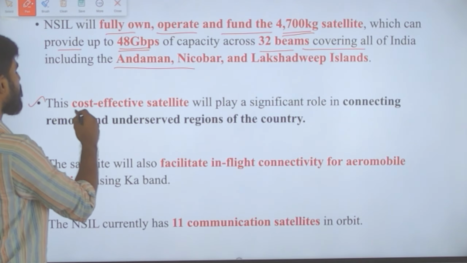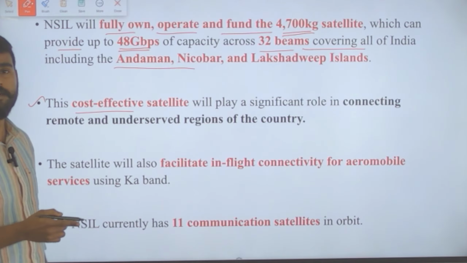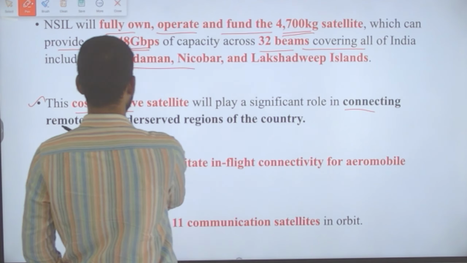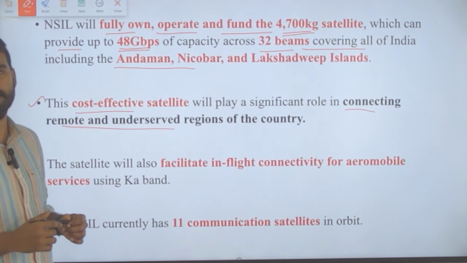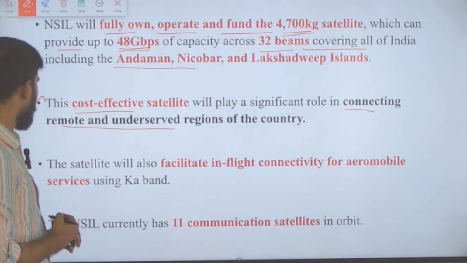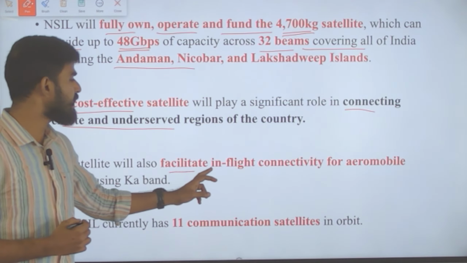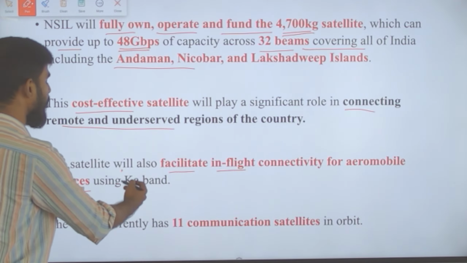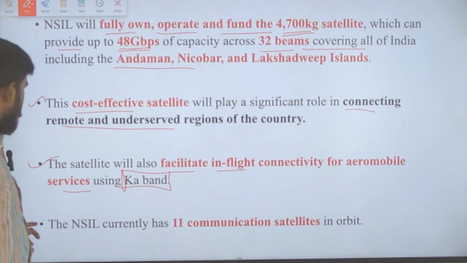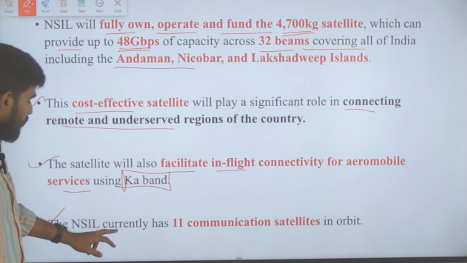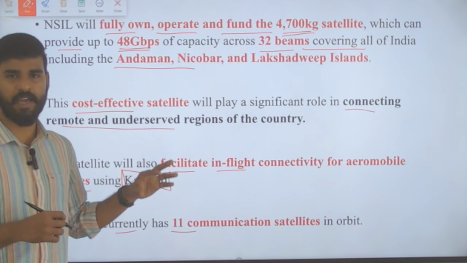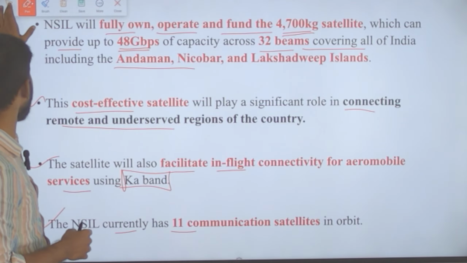It is a cost-effective satellite which will play a significant role in connecting remote and underserved regions of India. This satellite will also facilitate in-flight connectivity of aeromobile services using Ka band. Okay, and then NSIL currently has 11 communication satellites in orbit. These are all the facts which we need to understand and know.